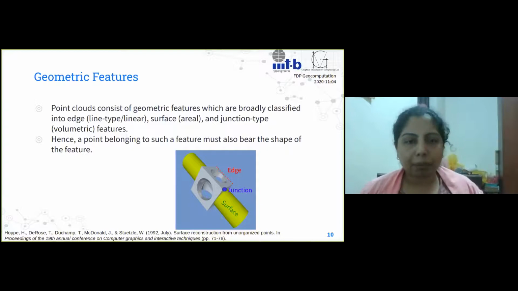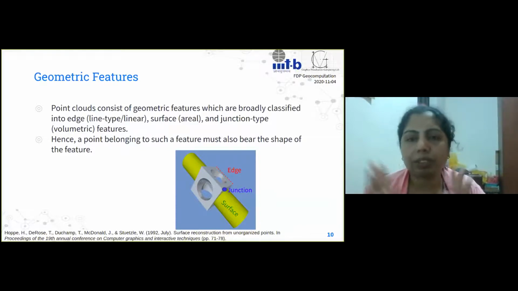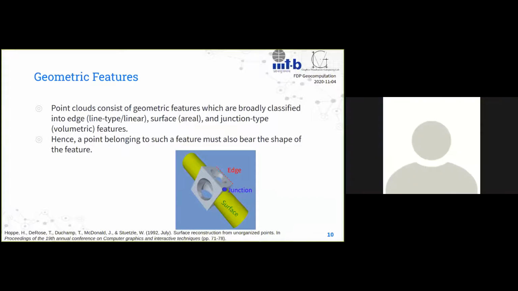me and my neighbors, we form some kind of a structure, right? It's a physical structure. I give it some shape. Now this shape will tell me what kind of shape it will show up in the structure itself eventually, right? In the space itself eventually. Now to understand what kind of structures or features we are talking about, we need to understand the geometry, right? So these are all geometric features.